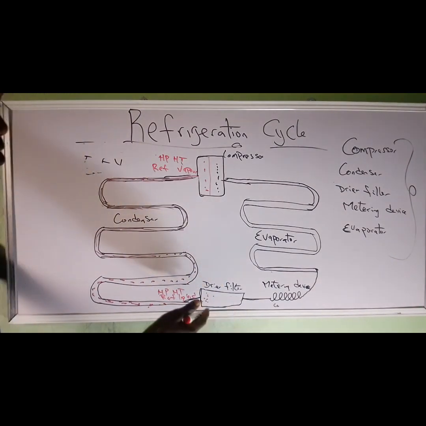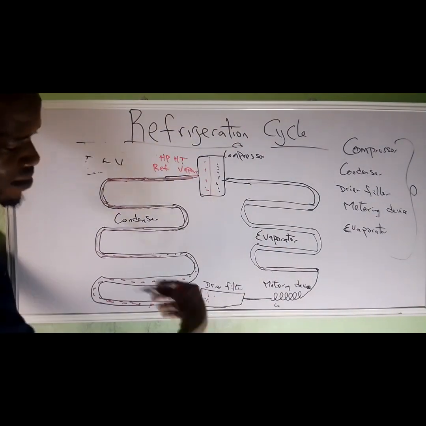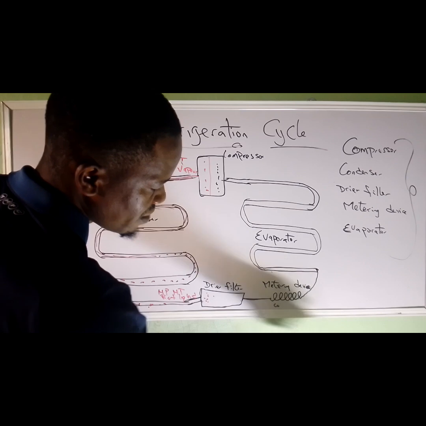What the dry filter does is absorb the moisture and the dirt inside the whole system, then passes it to the metering device.